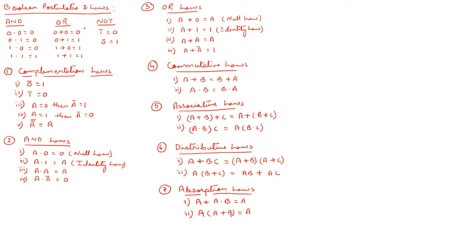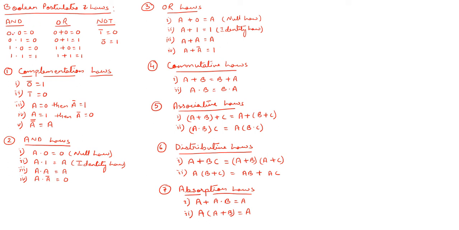Hello everybody. In this video we are going to learn about Boolean postulates and Boolean laws. These Boolean postulates are also called Boolean axioms, and axioms are nothing more than the definitions of three logic operations that we are going to discuss here. These operations are AND, OR, and NOT, and the NOT operation is also called the invert operation.